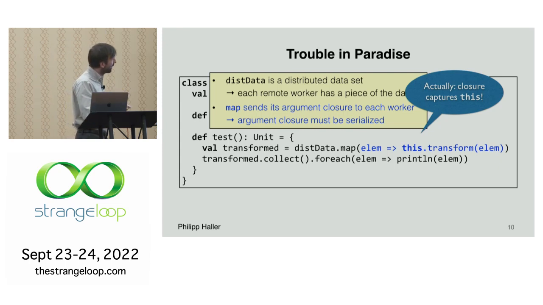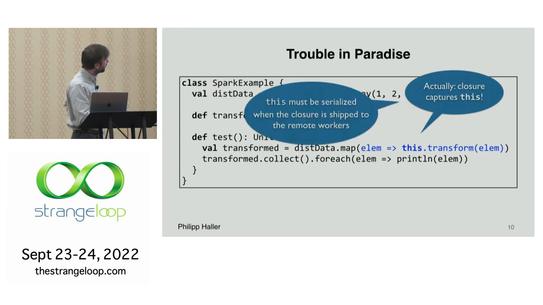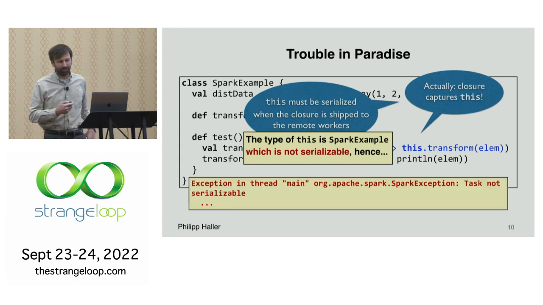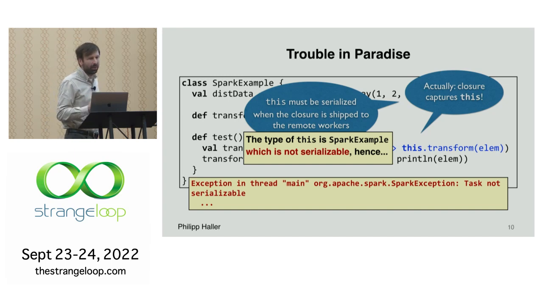So we have to serialize the this reference. Now, what's the type of this? Well, it's a Spark example, this enclosing class. But that's actually a class type that's not serializable. And that's actually why we get this exception. So we kind of accidentally capture something that maybe we're not aware of that's not serializable.